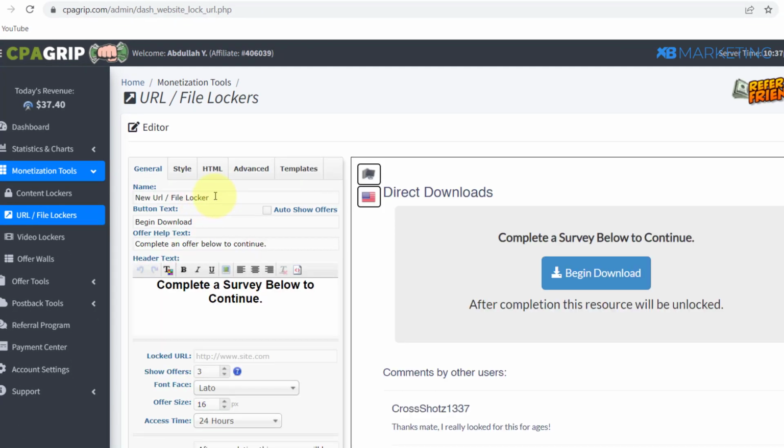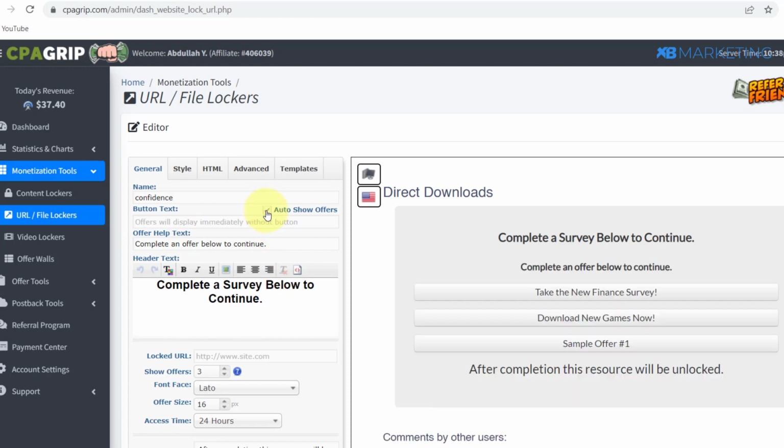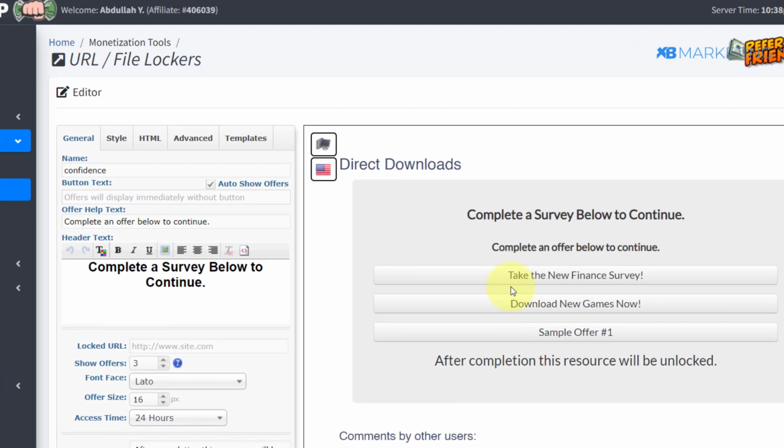All right, so what you want to do from here, you just want to give it a name, confidence. Okay, so once you've done that, then you want to click on this auto show offers. All right, so you want to make sure once they click on the link, a content locker pops up right away. All right, so you want to type in something like complete an offer below to access this content.